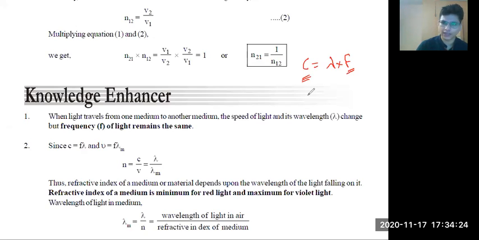So can I say that C1 by C2 is actually lambda 1 by lambda 2, because frequency is constant, so it will be cancelled? And don't you think that this can be written as refractive index of second medium with respect to first medium, or mu2 by mu1?